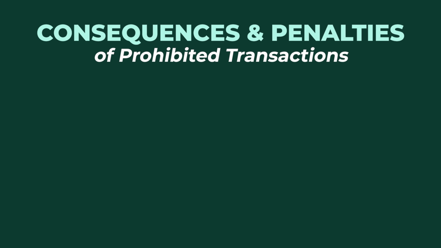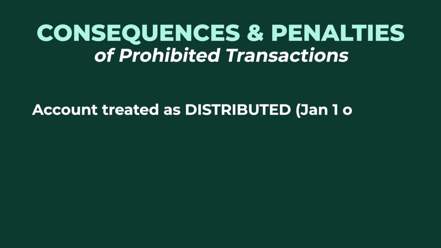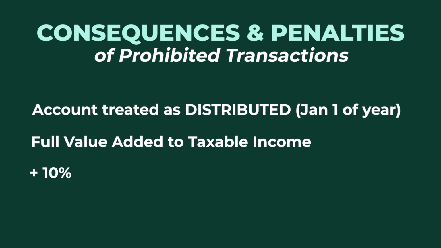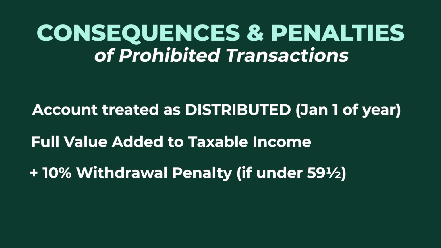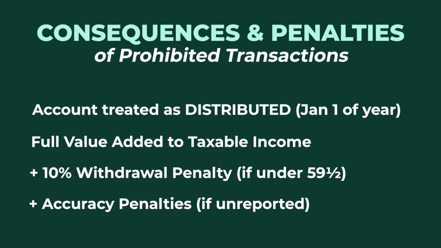Now, the consequences of a prohibited transaction are you have distribution of your account as of January 1 in the year you engaged in the prohibited transaction, and you are subject to any early withdrawal penalties, plus an accuracy-related penalty if this was in prior years and not reported. Bottom line here is we do not want to jeopardize the tax advantage status of our self-directed IRA by engaging in a prohibited transaction. If we do, we lose it. We no longer have that tax advantage status, and we also subject ourselves to early withdrawal penalties if we're not yet 59.5, and other penalties even if we are over 59.5. So we want to avoid engaging in a prohibited transaction.